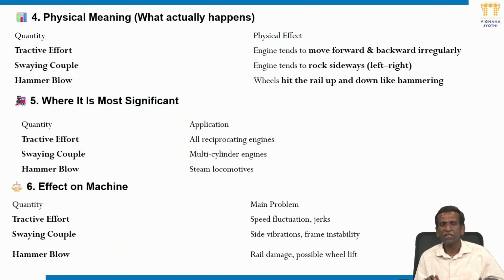Because of tractive effect there are speed fluctuations. There are jerks, sudden movements we feel while we travel in a locomotive. Swaying couple causes side vibrations, and hammer blow causes rail damage or possible wheel lift also. It is very dangerous. These are the effects of these three phenomena.